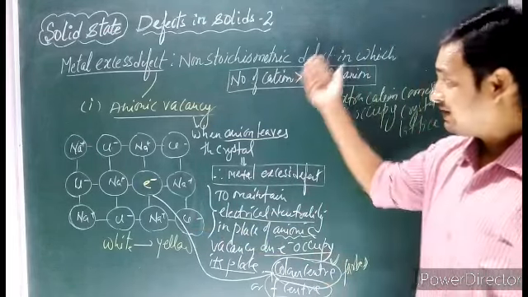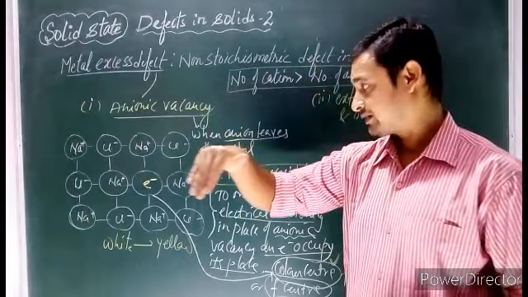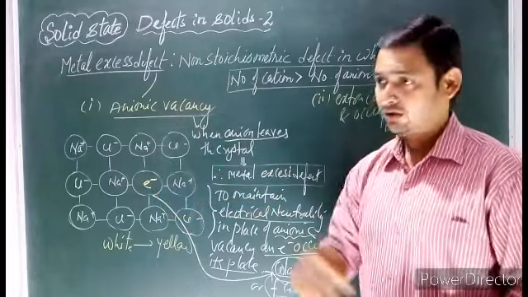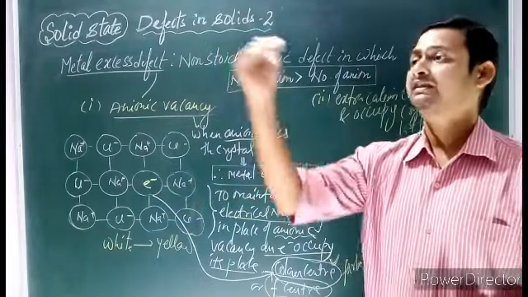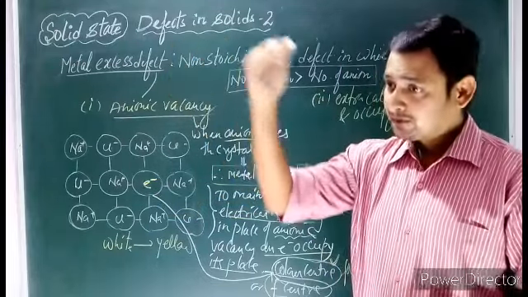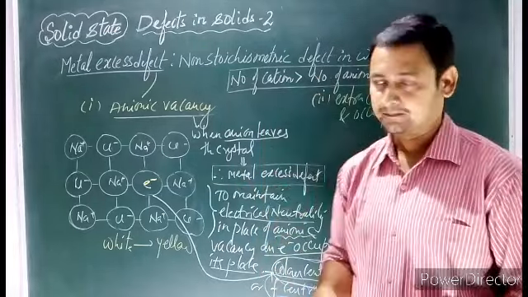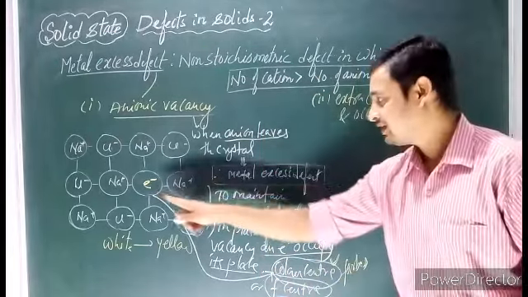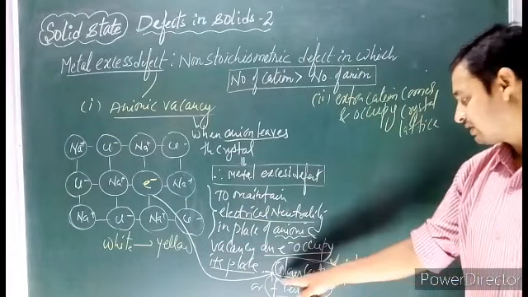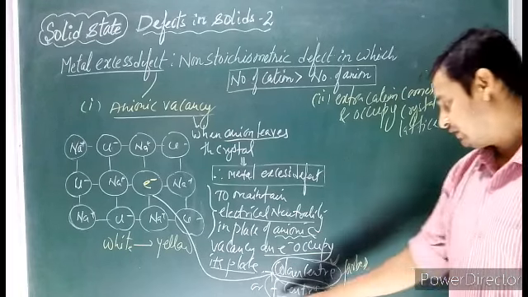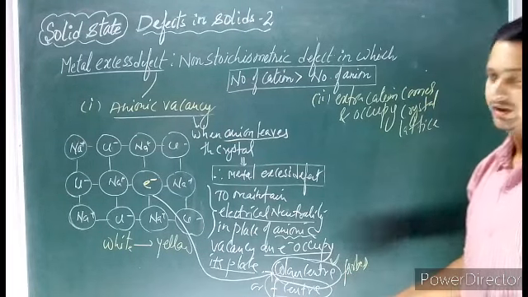When light strikes the electron, the electron gets excited, and when it comes back to its own place, it emits colored radiation. So that's why this center is called a color center, responsible for the color of the ionic solid. It is called an F center.